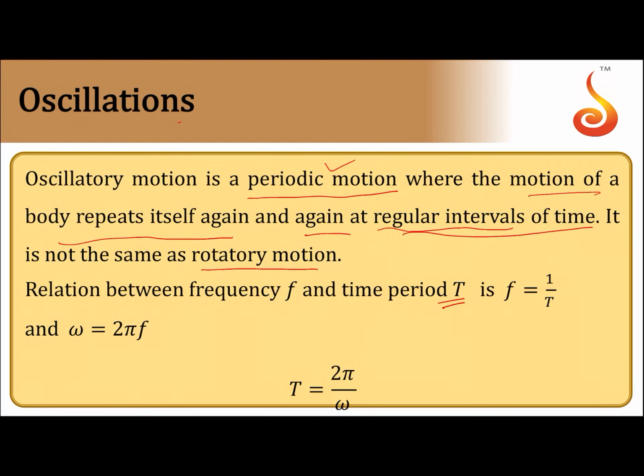So per second how many times it oscillates, that is called frequency. So frequency and time period are reciprocally related. f is equal to 1 by T, and we define a quantity called angular frequency, omega is equal to 2 pi f. So you can write it as 2 pi by T, where T is time period, because f is equal to 1 by T. So frequency is measured in hertz, time period is measured in seconds, and omega is angular frequency, it is measured in radian per second. So from this, T is equal to 2 pi by omega.